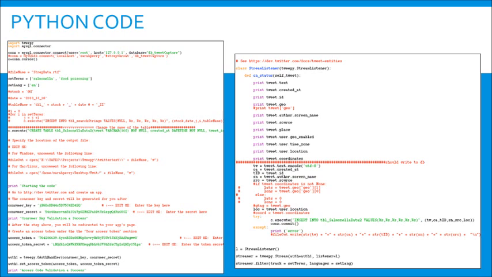Next, you'll see all these print commands. Essentially what that is, when you run this code in the terminal window, it will actually show all of those things that we're telling it to print. So it'll show the text, it'll show when it was created, the tweet ID, everything that it has possible to show, it'll show in the terminal window. And next, below all those print commands, all of those are in order to write to our database in MySQL. So once you go ahead and put all of those together, it's going to contact Twitter, it's going to pull a tweet based off of the language and terms, it will print those in the terminal window and immediately upload those into MySQL, and that's how you have your Python code.